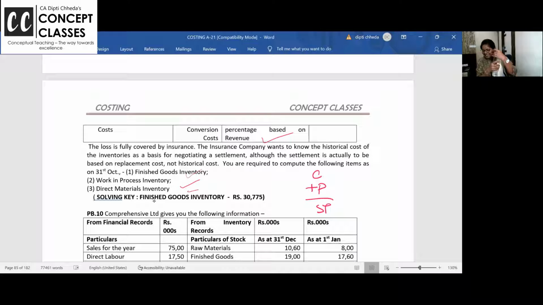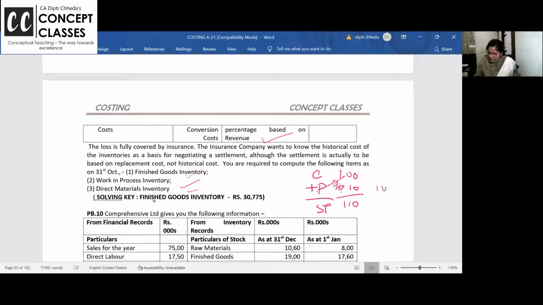Some of you may be thinking, Dipti ma'am, what are you teaching? Cost plus profit is selling price. Cost is 100, if profit is 10% of the cost, my selling price is 110.